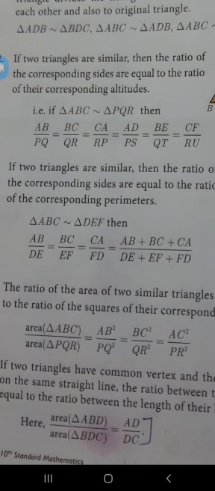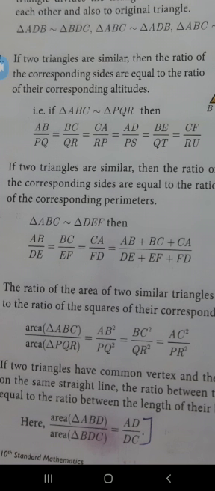Next one is, for similar triangles, the areas are proportional to the squares of the sides. In all the previous three results, we studied just the ratios of sides. But for the area, we are learning the ratios of the squares of the sides: AB square divided by PQ square, BC square divided by QR square, AC square divided by PR square. If the triangles are similar, the ratio of areas is equal to the ratio of the squares of corresponding sides. It is the fourth condition. So this also we will use for doing the sums.